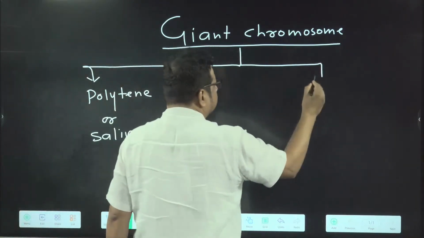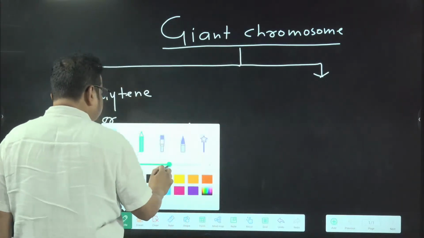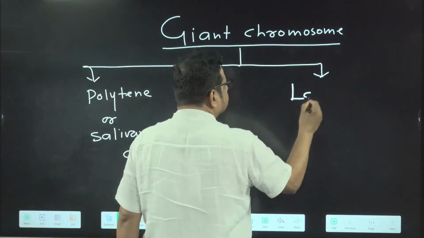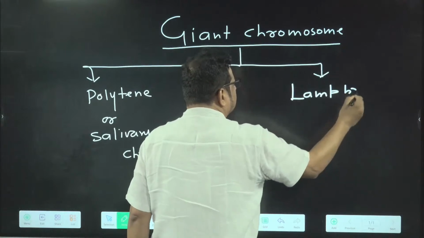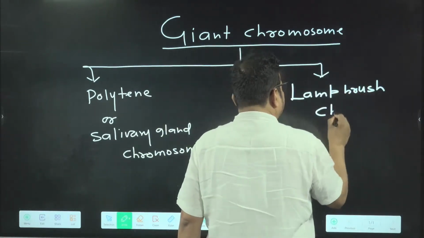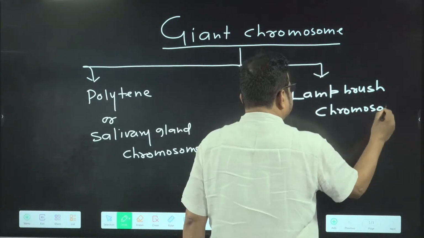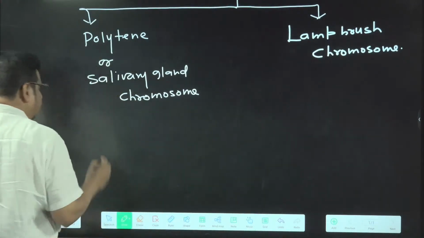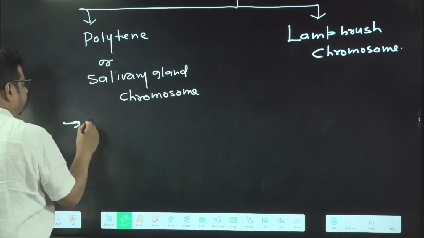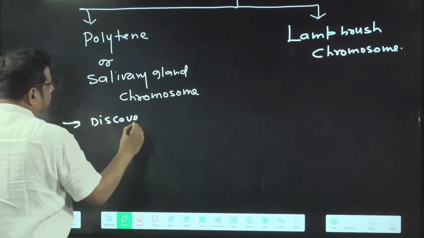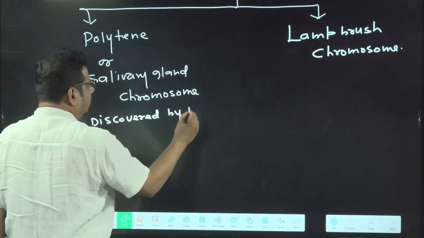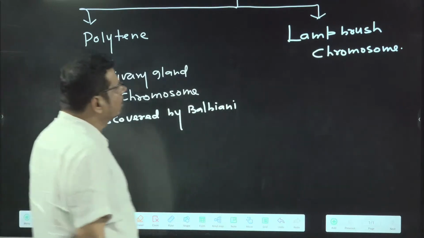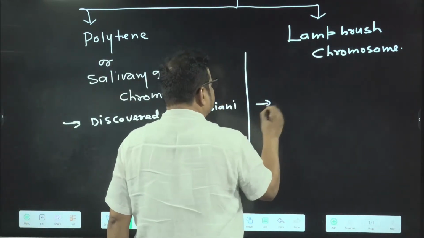And another one is lampbrush chromosome. So there are two types of giant chromosome we will discuss. The salivary gland chromosome or polytene chromosome was discovered by Balbiani. And the lampbrush chromosome was discovered by Fleming.